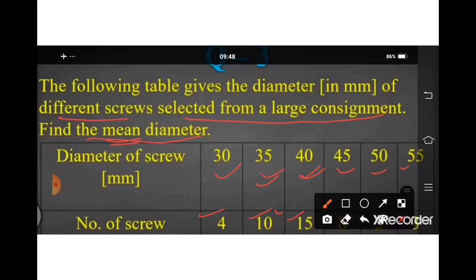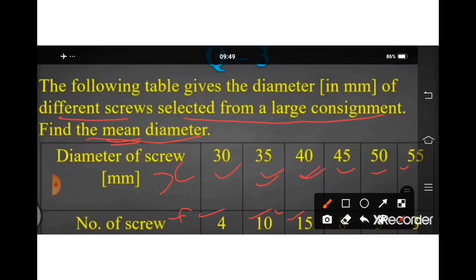For finding mean, the formula is mean equal to sigma fx upon n. So here, for the diameter in millimeter of the screw, we will write down x, then the number of frequency, we will write down f. For finding sigma fx, we have to make a column of fx.